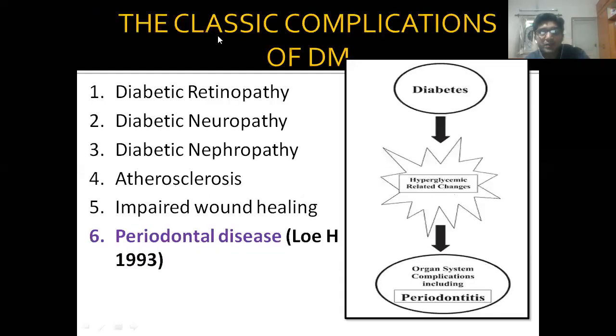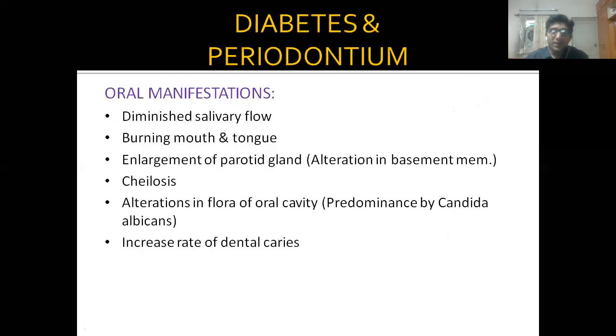Now, the classic complications of diabetes are diabetic retinopathy, neuropathy, nephropathy, atherosclerosis, impaired wound healing, and the sixth main complication, which was introduced in the year 1993, is periodontal disease. These are all microvascular complications: retinopathy, neuropathy, nephropathy. Macrovascular complications are cardiovascular and cerebrovascular diseases.